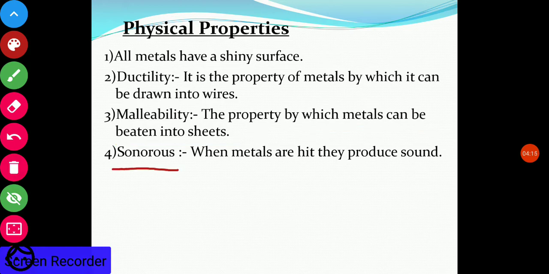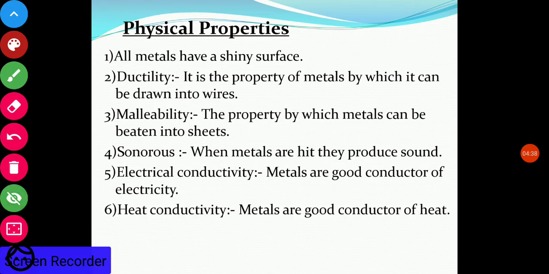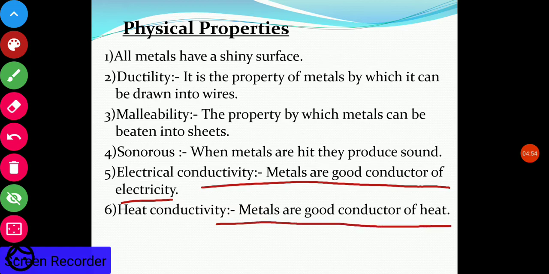Metals are sonorous. Sonorous means when they are hit, they produce sound. It is very common that whenever a kitchen utensil falls on the ground, you can hear a metallic sound. They produce a sound. So this is the property of a metal. Electrical conductivity. Now metals are good conductors of electricity. That is why the electrical connecting wires are made up of copper, and copper is a metal.